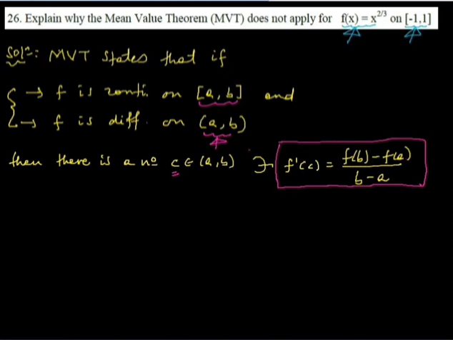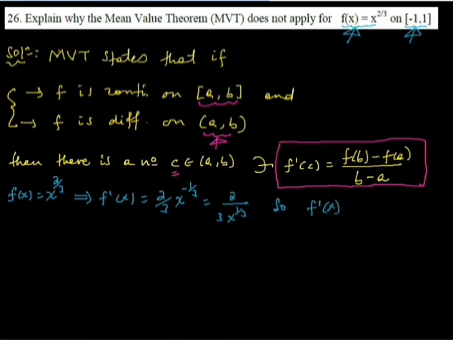Here no mean value theorem የሚነግረን now our function is given by f of x is equals to x to the power of 2 over 3. Okay, so the derivative of this function becomes 2 over 3 times x to the power of minus 1 over 3. Okay, you can rewrite this thing as 2 over 3 times x to the power of 1 over 3. So our first derivative or the derivative of the given function becomes 2 over 3 times cubed root of x to the power of 1 over 3 ማለት cubed root of x ነው so